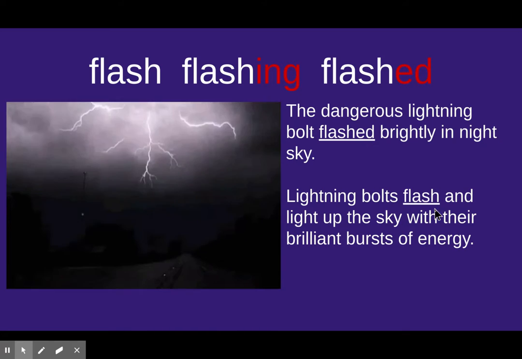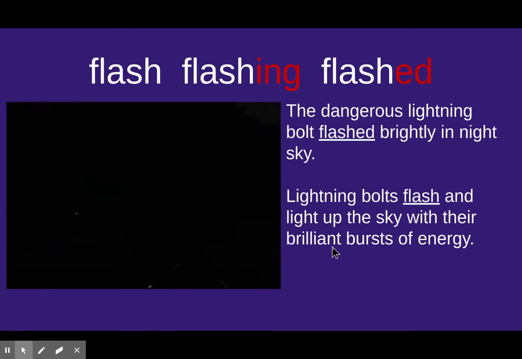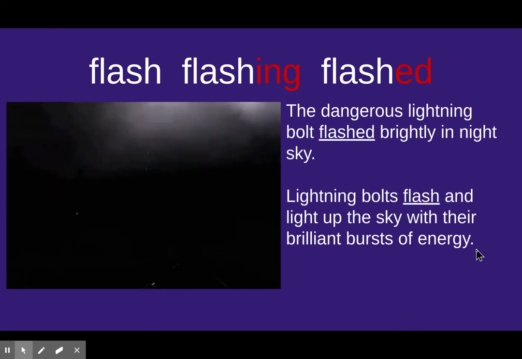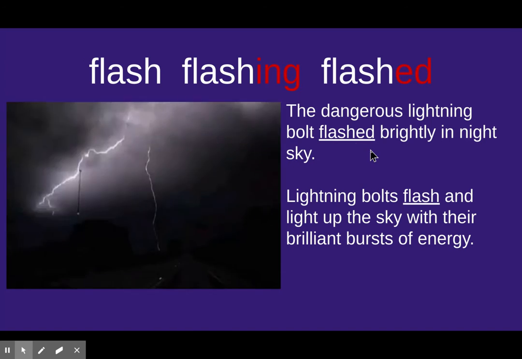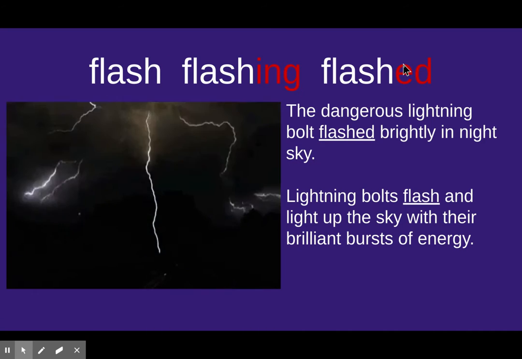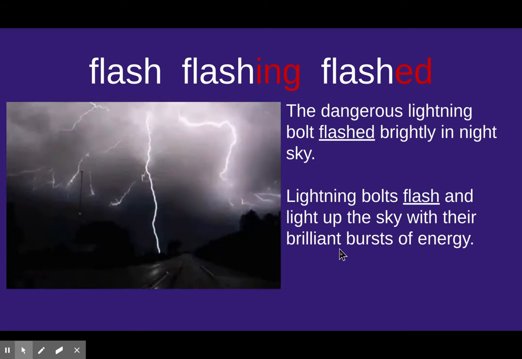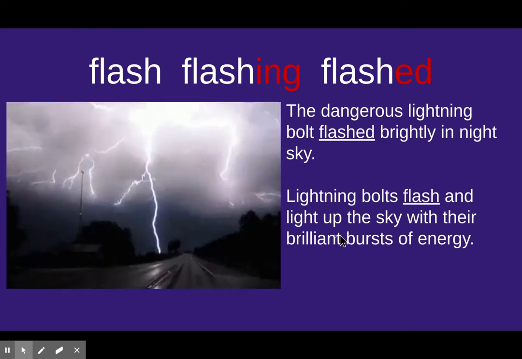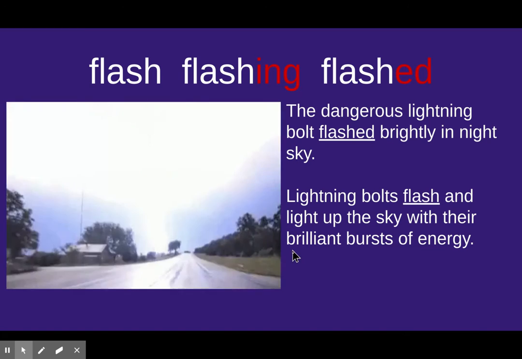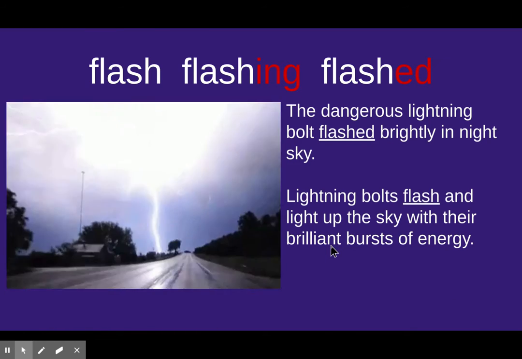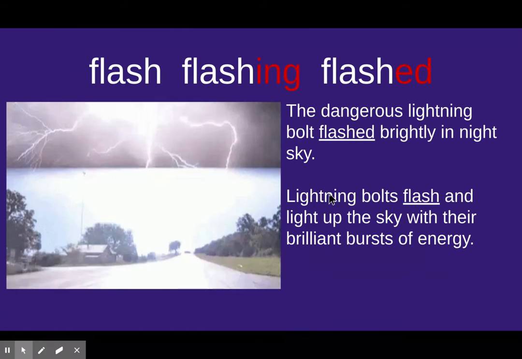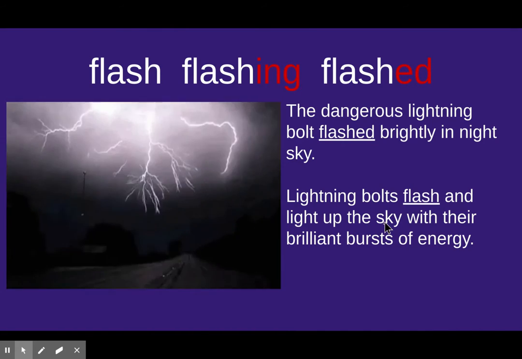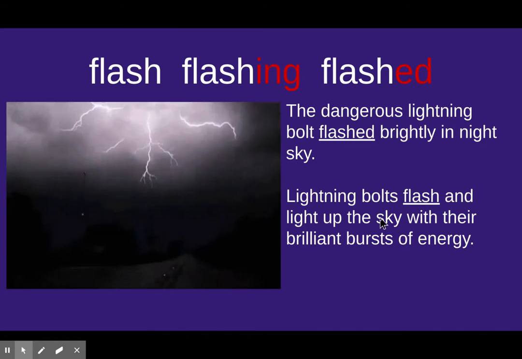Lightning bolts flash and light up the sky with their brilliant bursts of energy. And remember that you need to either use flash, flashing, or flashed because it's a verb. All right? And this one is an excellent sentence because we have capitals and punctuation. We're using really nice adjectives right there to describe the burst. It's a brilliant burst. It's a lightning bolt. The only thing I could say here, and light up the night sky.